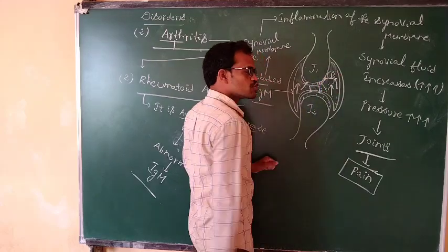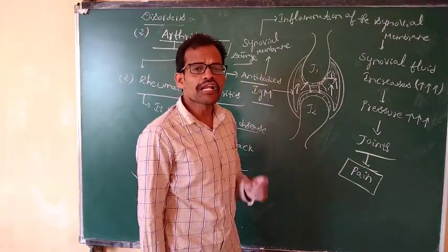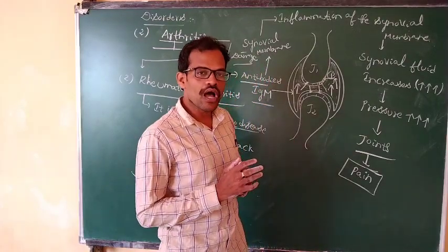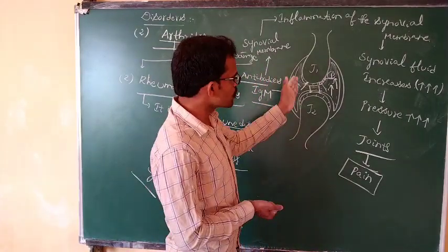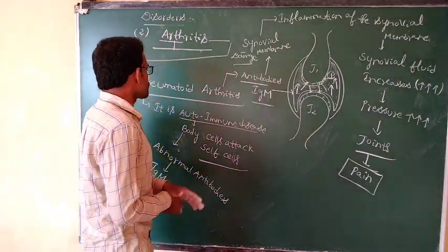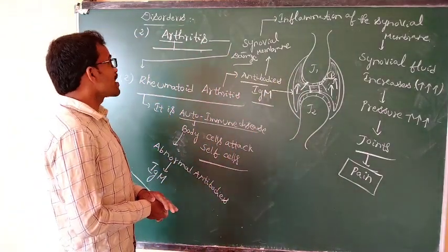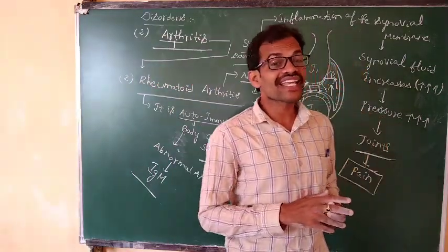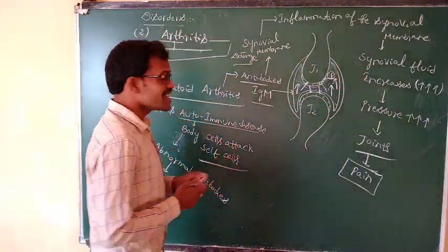It leads to pain, swelling and heat. More heat is also produced in both joints. This is the second arthritis, rheumatoid arthritis. What is the first arthritis? Osteoarthritis. What is the second arthritis? Rheumatoid arthritis.